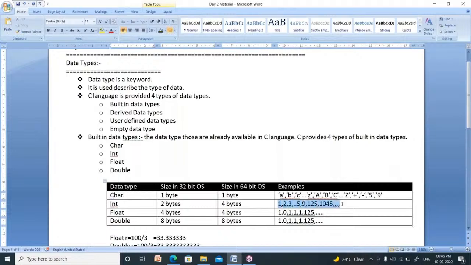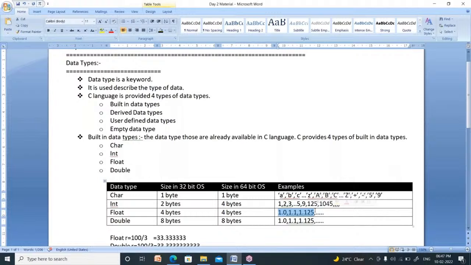Right. Now, integer. Integer means round numbers: 1, 2, 3, 4, 5, 6, 7, 8, 9, 10. All these are integers. Now, what is float? Float is nothing but a decimal number or real number: 1.0, 1.1, 1.125, 1.34, 1.57, 12.37.